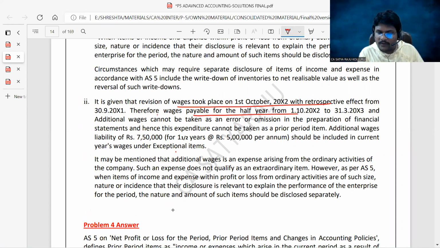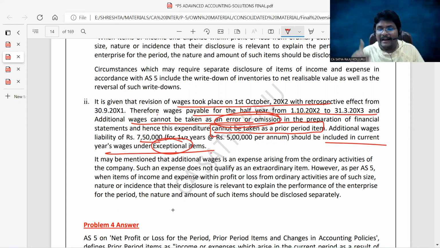Therefore, the wages payable for the earlier year and the additional wages cannot be taken as an error or omission, since it occurred not due to error or omission, but due to the revision of wages. That's why it cannot be taken as a prior period item. The additional wages liability should be included in the current year's wages under the exceptional category. It is not an extraordinary item, which is an ordinary activity only, because exceptional is also ordinary. It may be mentioned that additional wages is an expense arising from the ordinary activities of the company. Such an expense does not qualify as an extraordinary item.